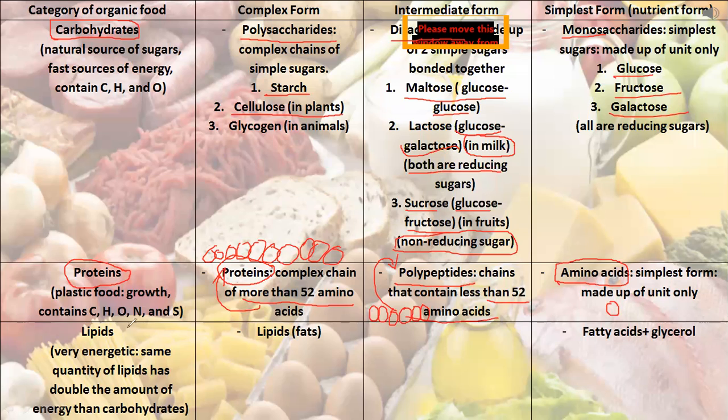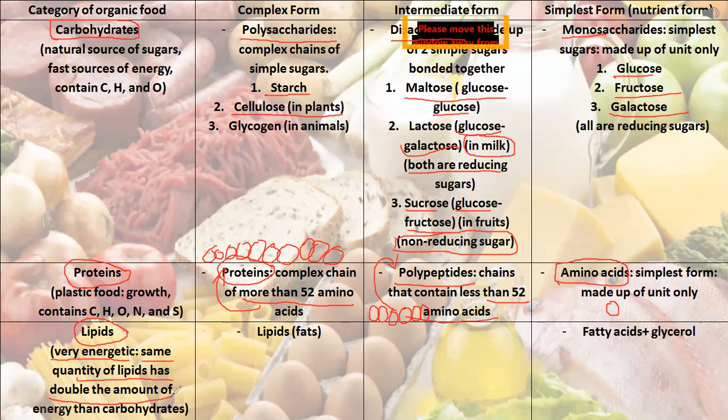Moving now to the third type of organic food, the lipids. Lipids, you have to know that they are very energetic. They give a high amount of energy. The same quantity of lipids has double the amount of energy of carbohydrates.